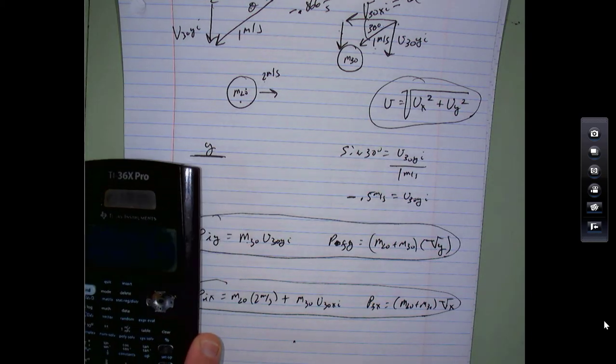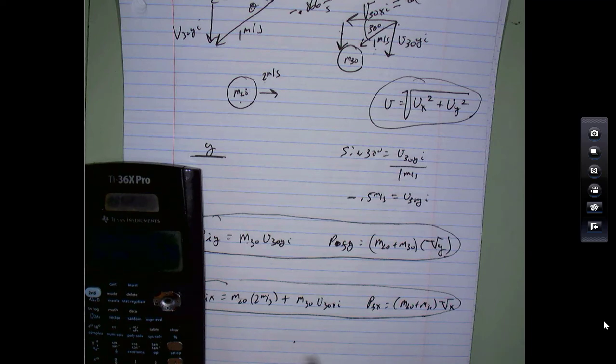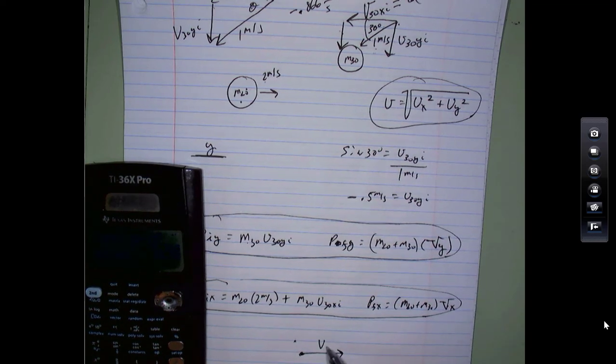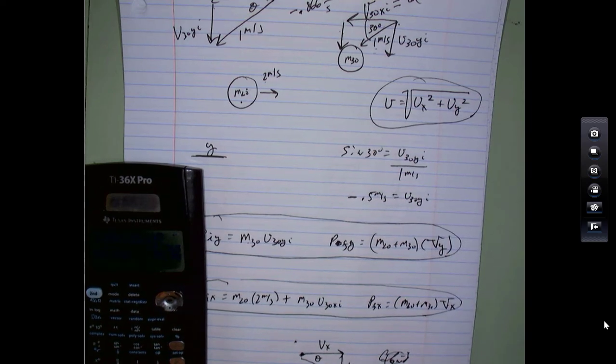So I think after the collision, maybe it looks like it's actually going to veer off down and to the right. You'll have to verify that. Anyway, here's what I think is happening afterwards. So to get theta, you can use the inverse tangent. Well, first of all, the tangent of theta is the y part divided by the x part, and then you can use the inverse tangent to get theta.